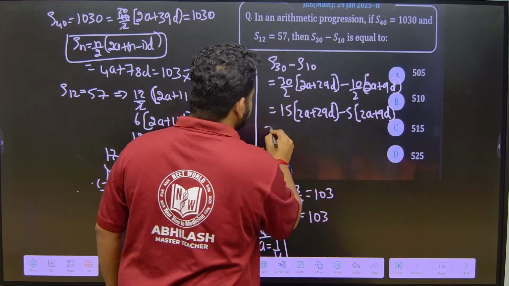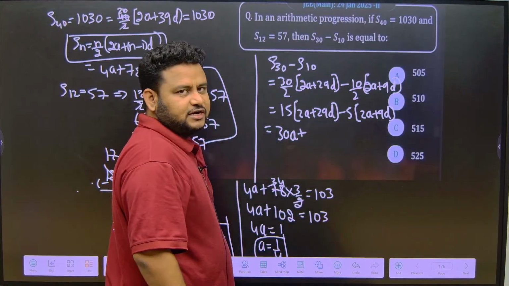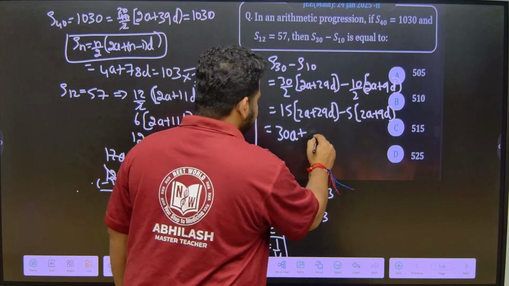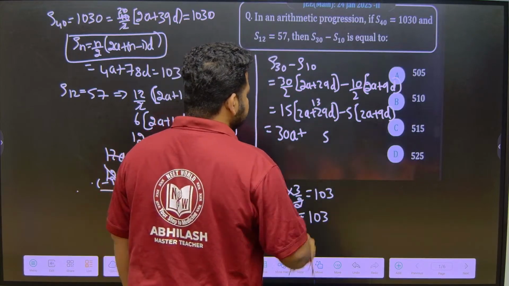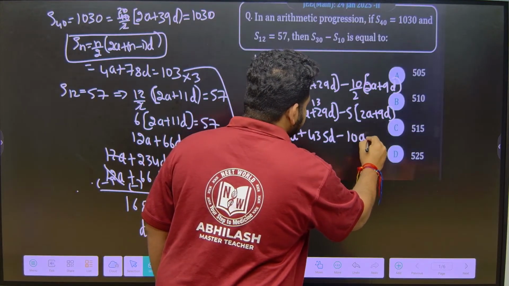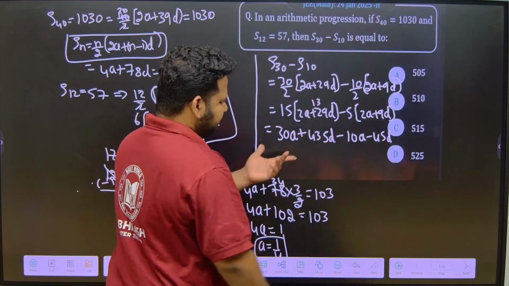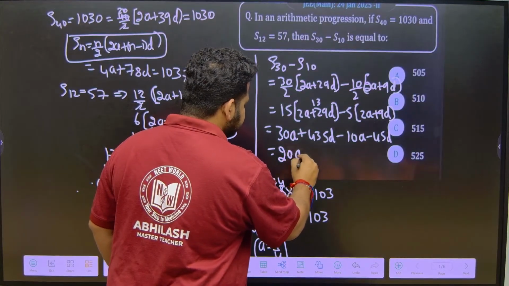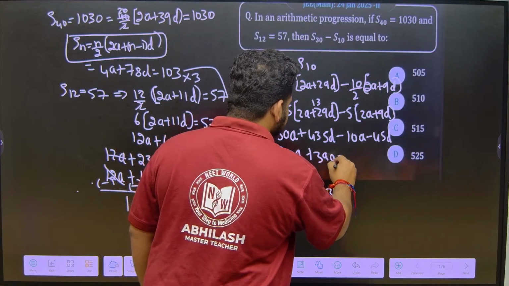What does this give us? This will give us 30A. 15 into 29 is what? 15 into 30 is 450, and 15 into 1 is 15, so 435d. Minus 5 twos are 10A, minus 5 nines are 45d. Now I am simplifying this. 30A minus 10A will become 20A. 435 minus 45 will become 390d.